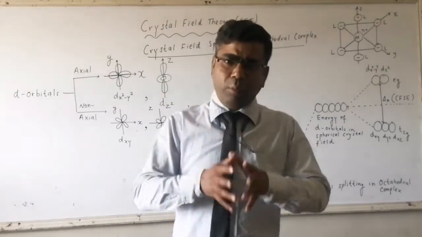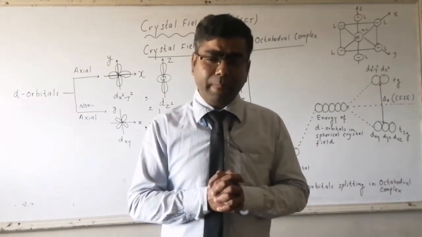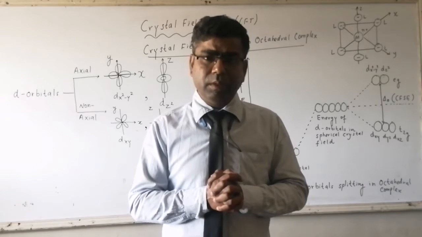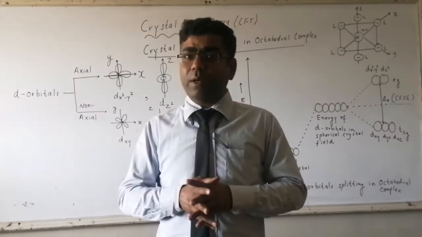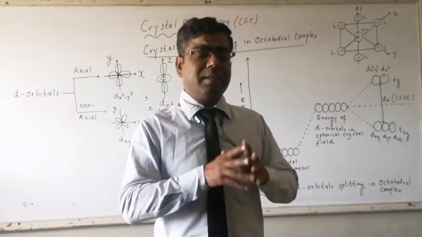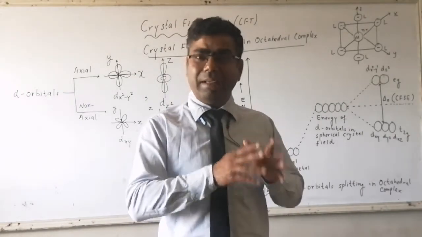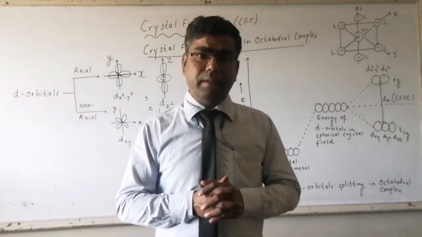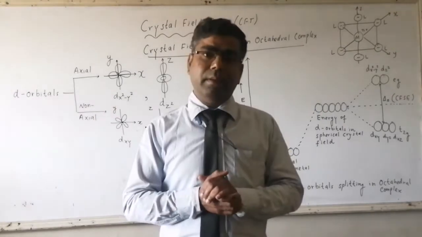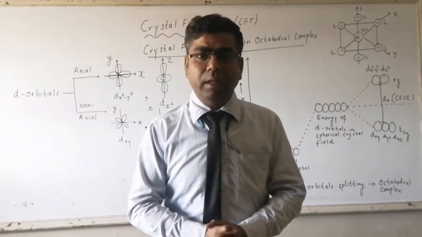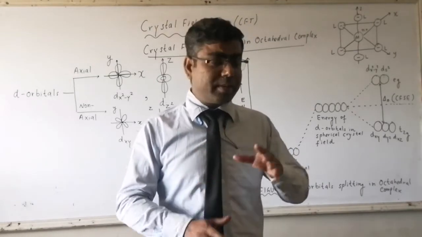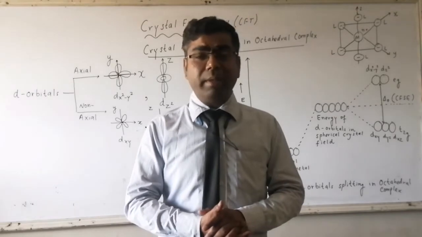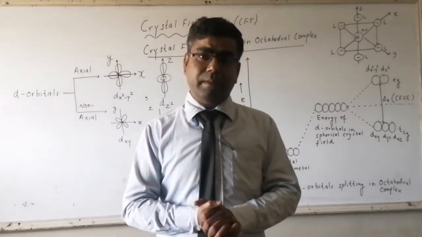So what are the important points related to crystal field theory? Valence bond theory gives a covalent treatment to the bonding present between the central metal atom or central metal ion and the ligands. While crystal field theory gives an ionic treatment to the bonding present between the central metal atom or central metal ion and the ligand.